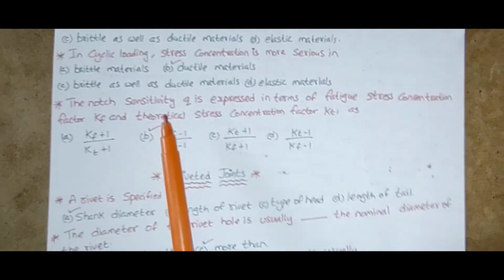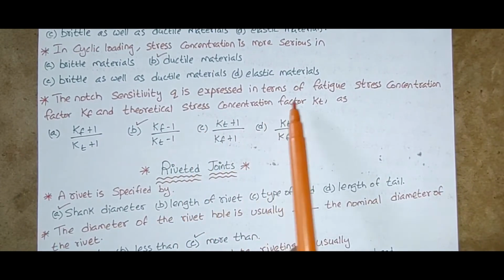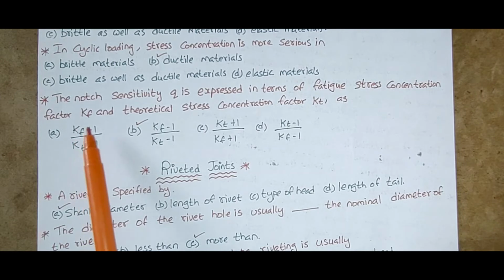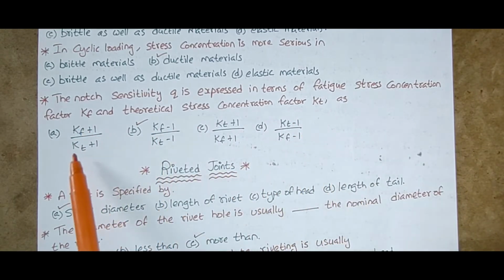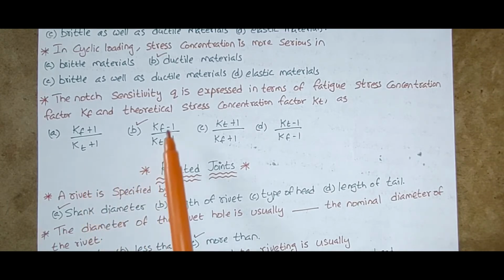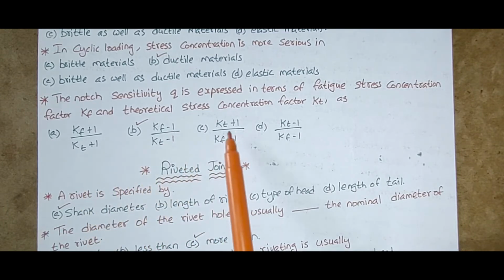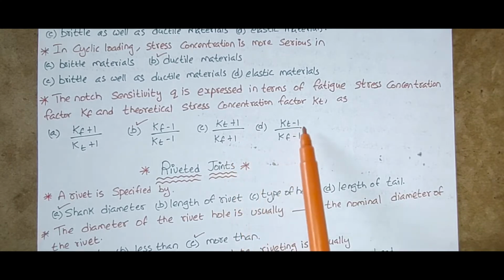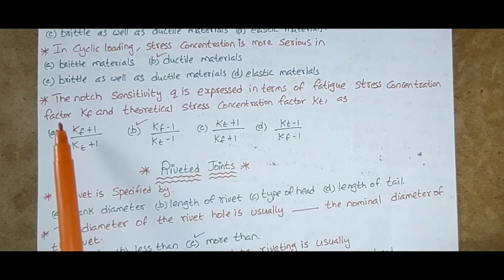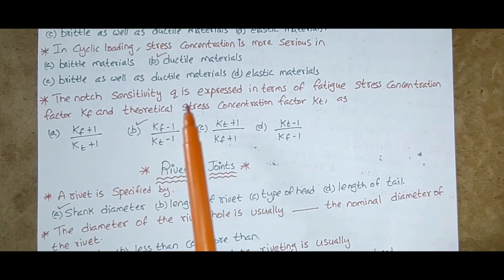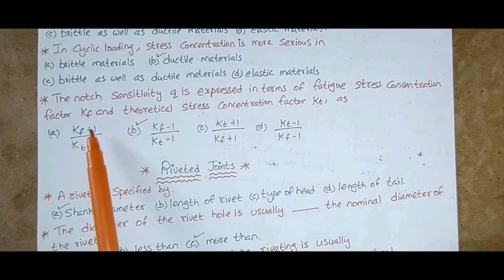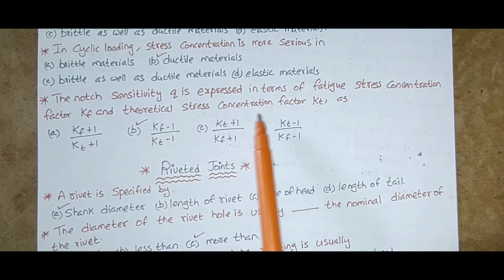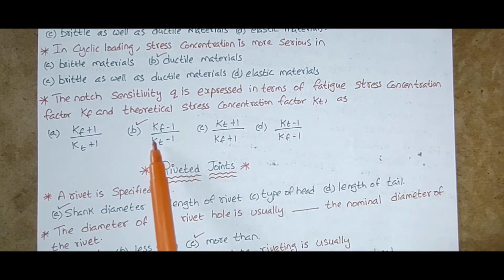The notch sensitivity q is expressed in terms of the fatigue stress concentration factor Kf and the theoretical stress concentration factor Kt as (Kf plus 1)/(Kt plus 1), (Kf minus 1)/(Kt minus 1), (Kt plus 1)/(Kf plus 1), or (Kt minus 1)/(Kf minus 1). The answer is (Kf minus 1)/(Kt minus 1).